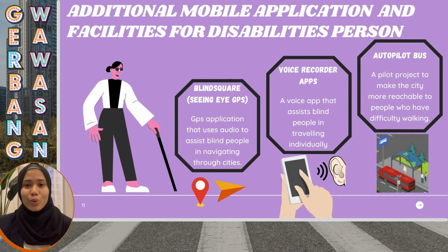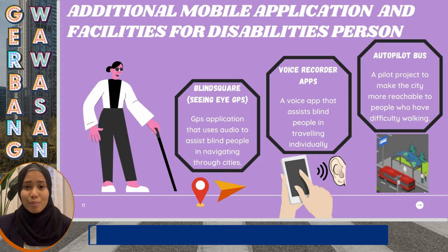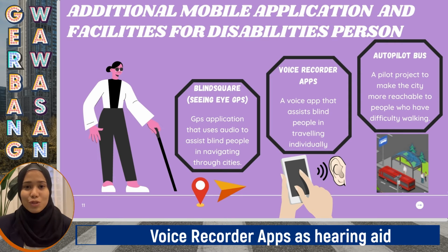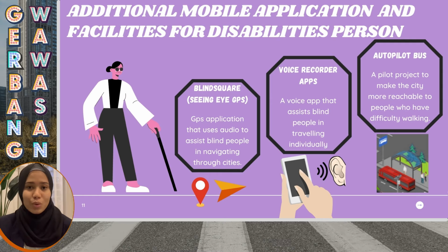Secondly, we also have a voice recorder application that can assist visually impaired people to read anything that contains text, such as signboards, maps, and more. They can even use the application for their daily life. This will make it easier for these people to travel or move around the city. Moreover, this application will have 20 or more different languages.